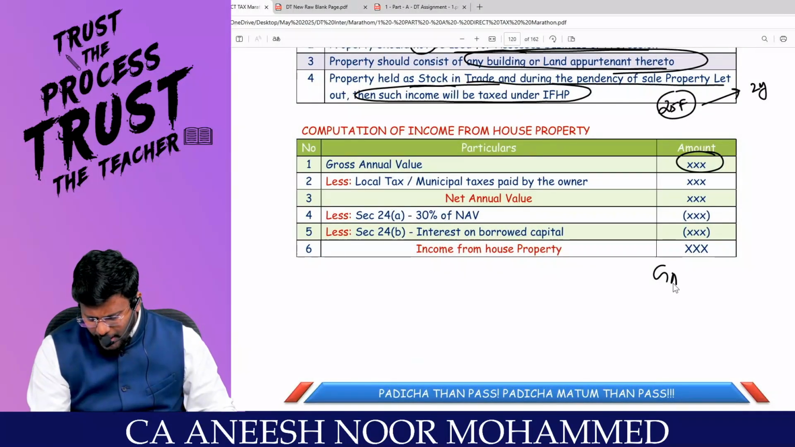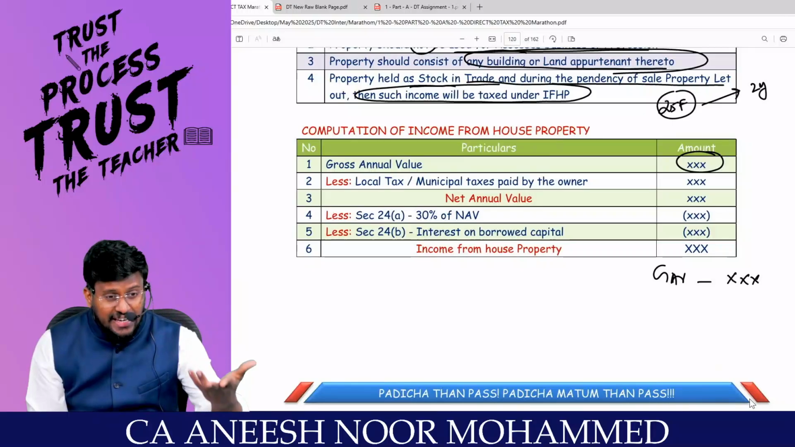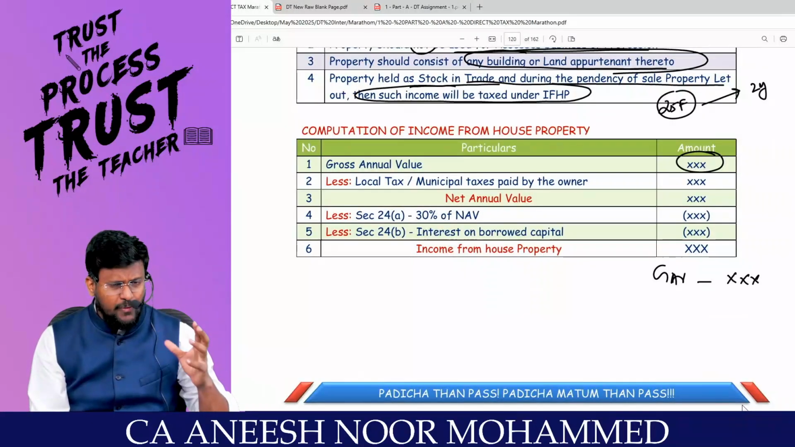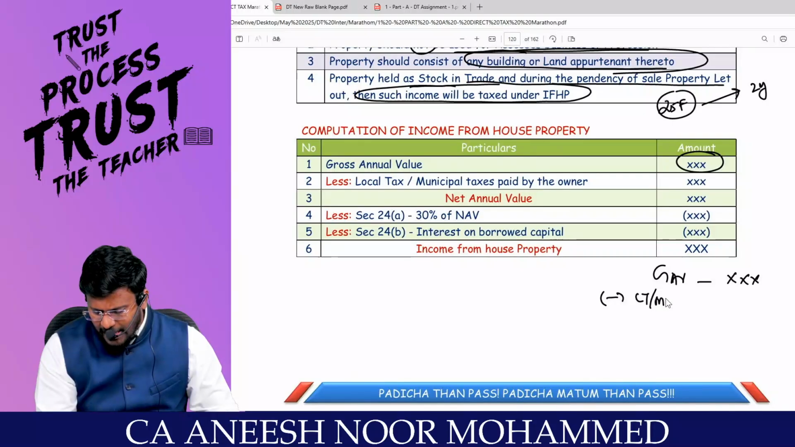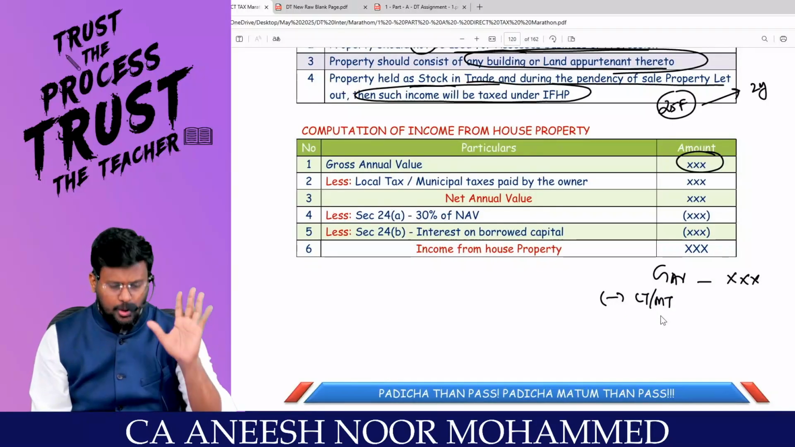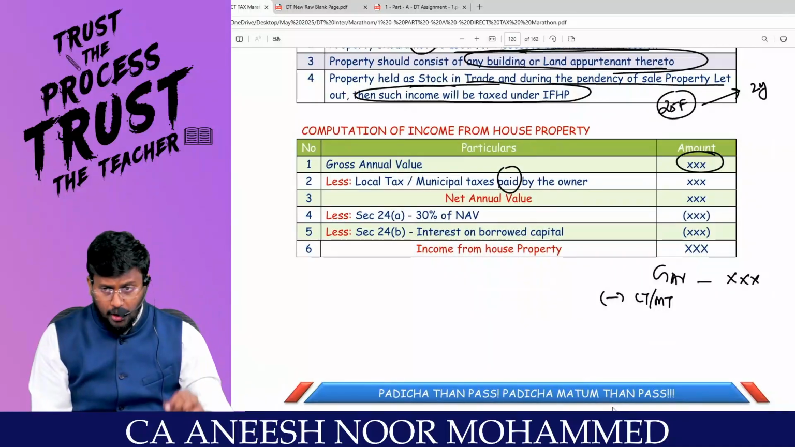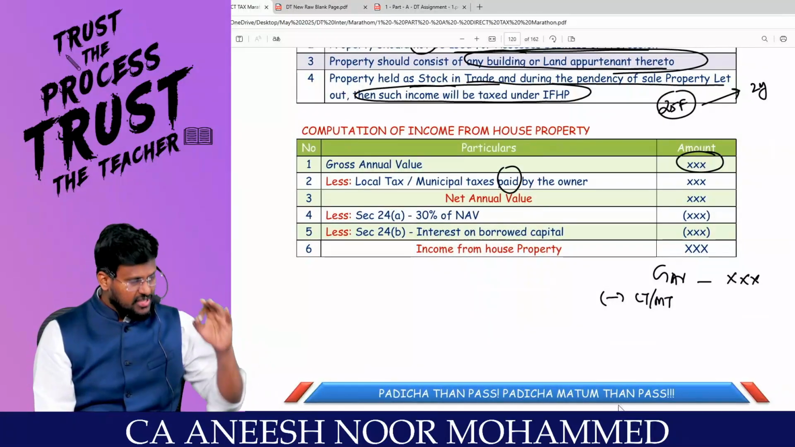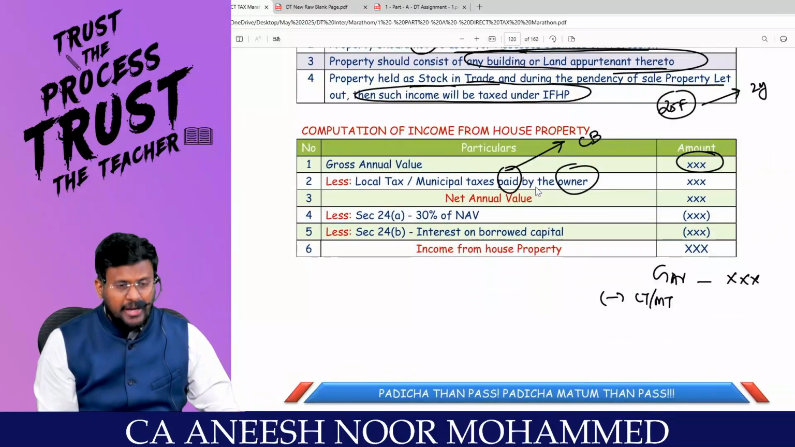Gross annual value means the income that you are declaring. For example, gross salary we say in the salary chapter; the same way, gross annual value. From that gross annual value, you reduce LT or MT, local tax or municipal tax, paid by the owner. Two things you should take care of. First of all, this is on cash basis, my dear lovable students, and this should be paid by the owner.